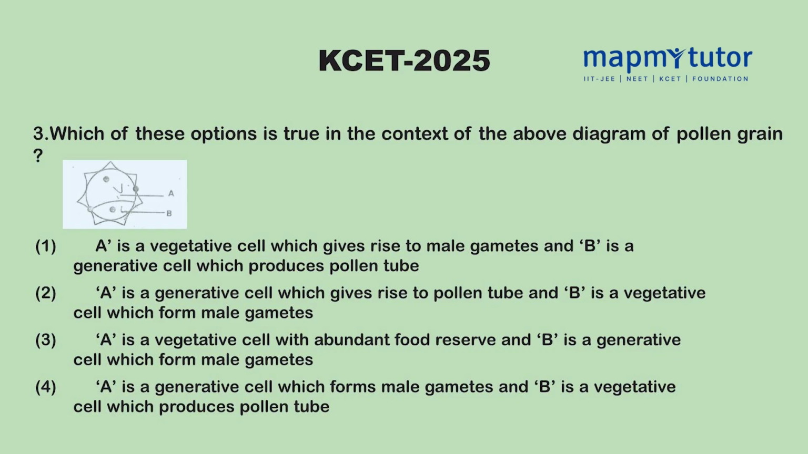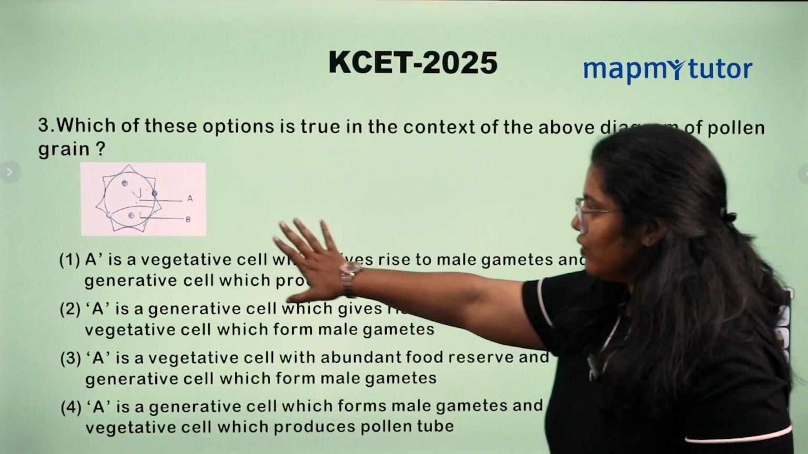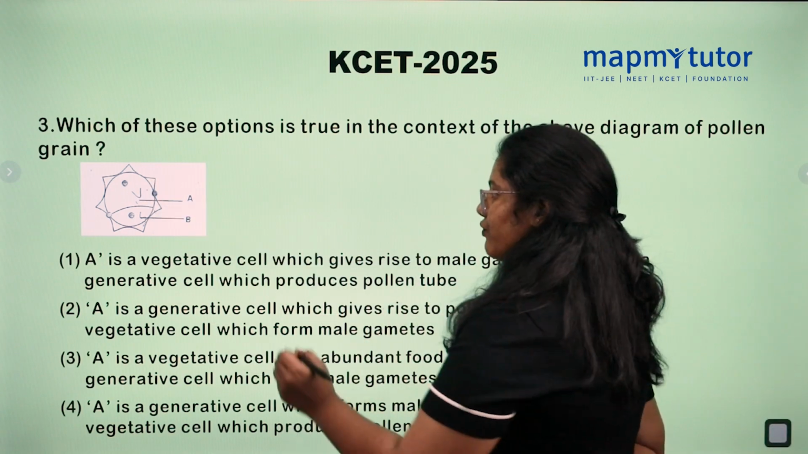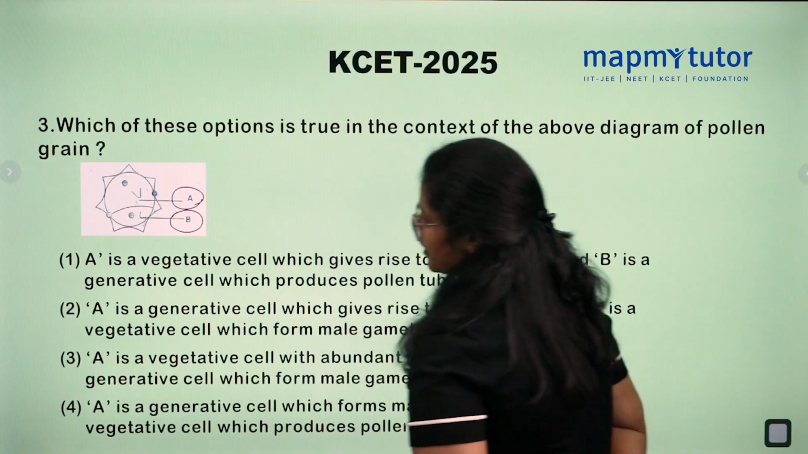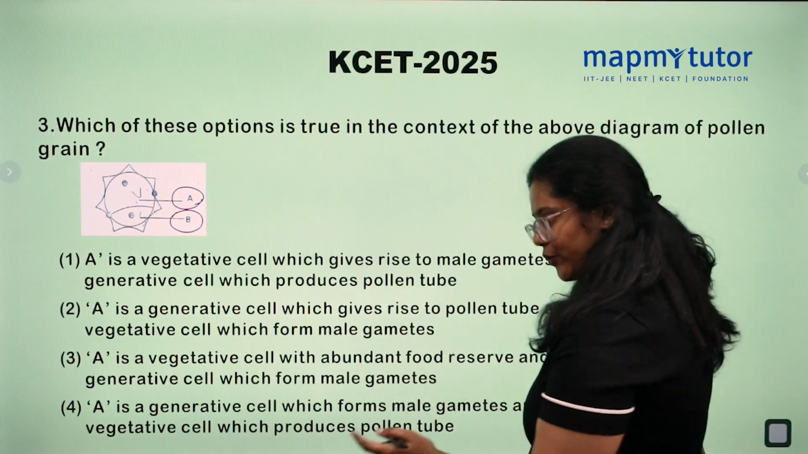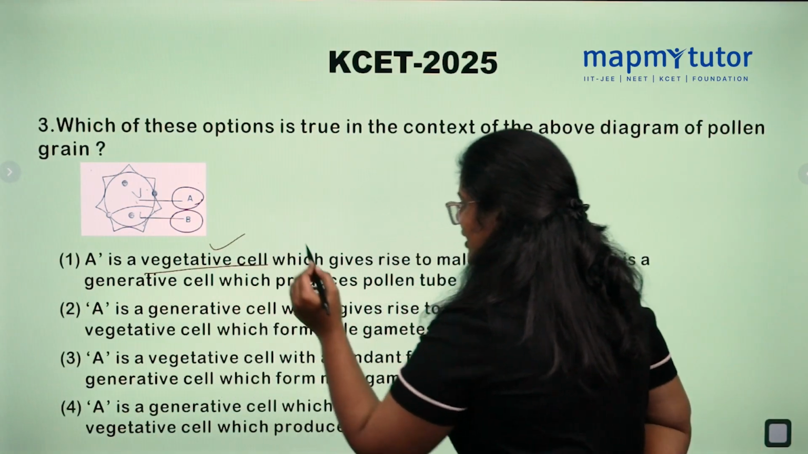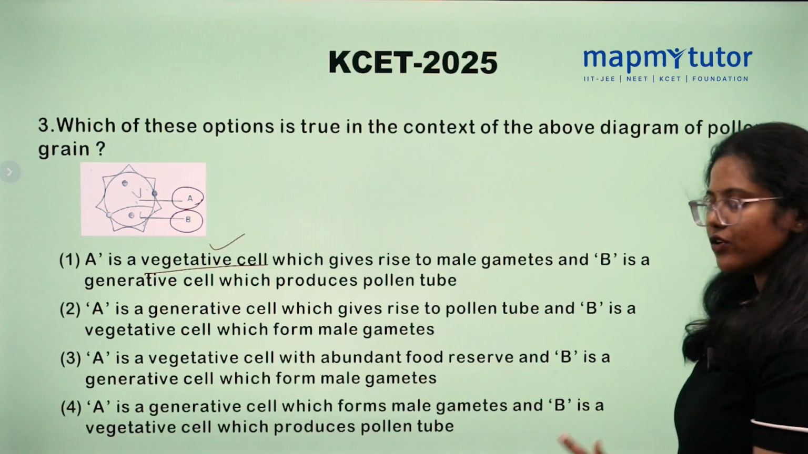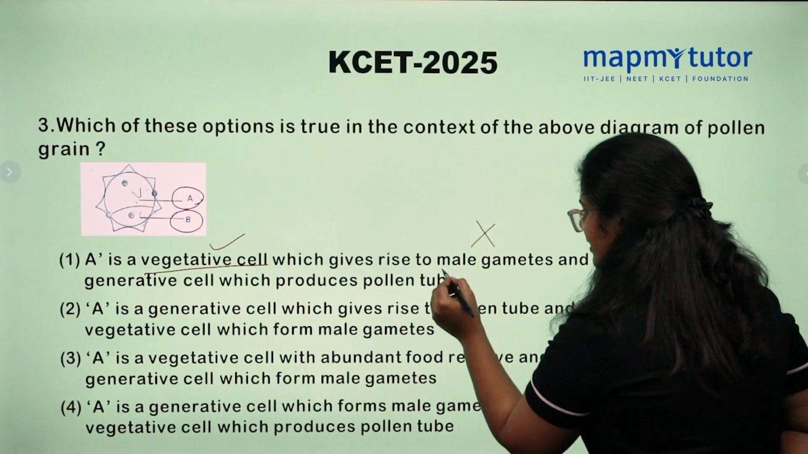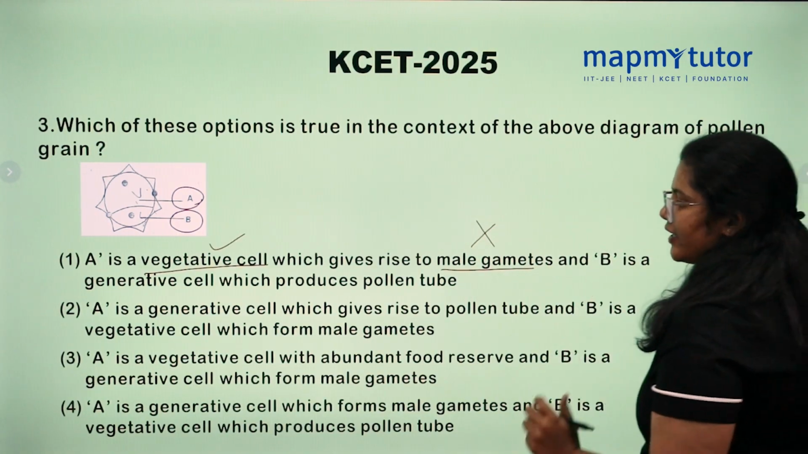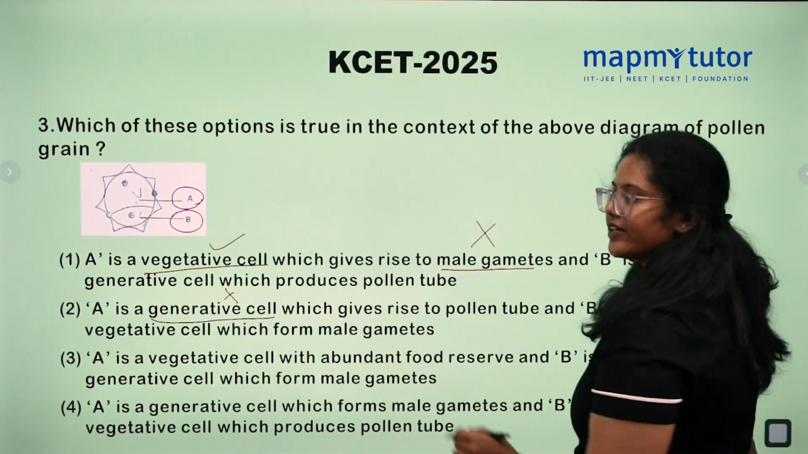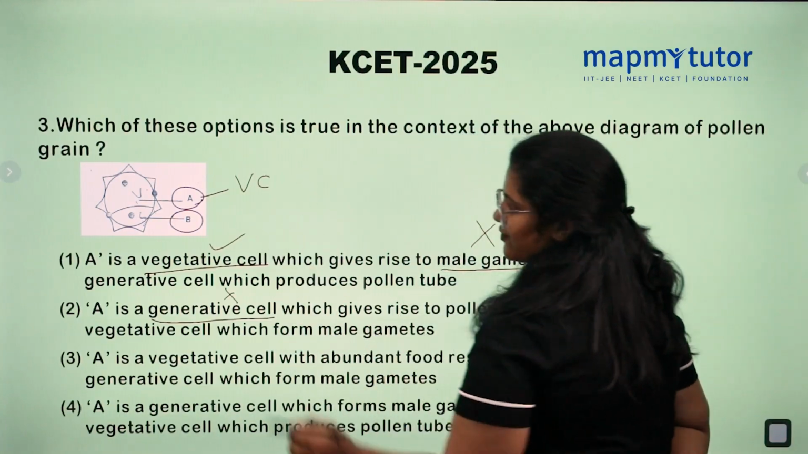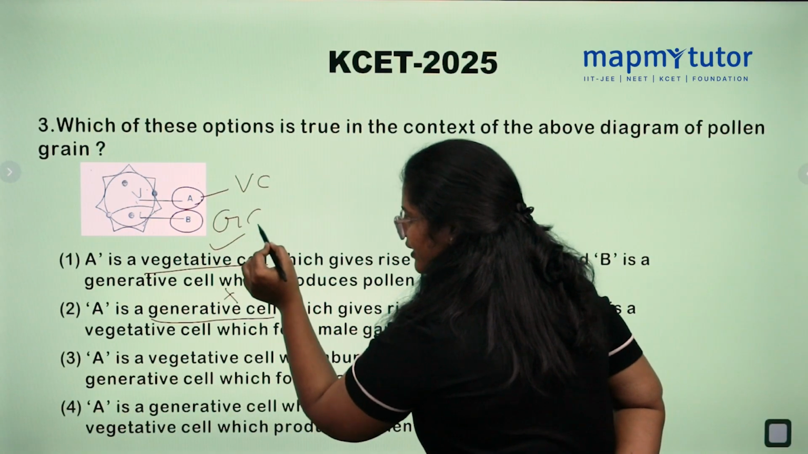Which of the option is true in the context of above diagram of a pollen grain? So this is pollen grain. So we need to find out what is A and what is B. First option, A is a vegetative cell. True, A is a vegetative cell which give rise to male gametes. No, vegetative cell doesn't give rise to male gametes. Second option, A is generative cell. No, A is not generative cell. A is vegetative cell and B is generative cell.